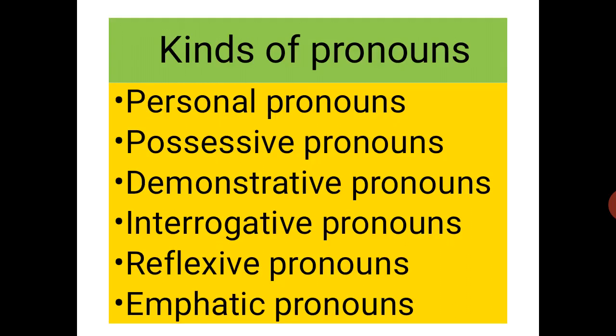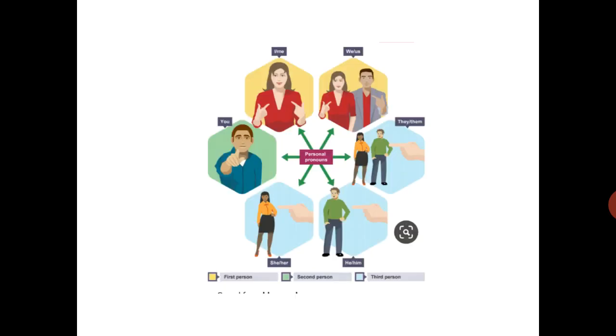Kinds of pronouns. There are 6 main kinds of pronouns: personal pronouns, possessive pronouns, demonstrative pronouns, interrogative pronouns, reflexive pronouns, and emphatic pronouns. We will discuss all these pronouns one by one. Let us first discuss personal pronouns.